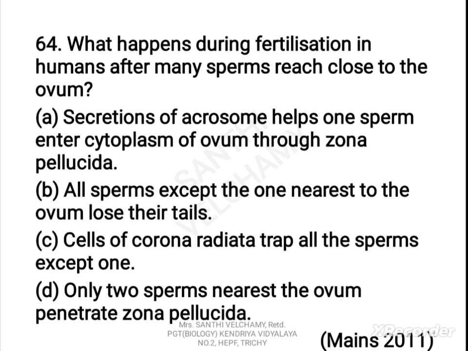C. Cells of corona radiata trap all the sperms except one. D. Only 2 sperms nearest the ovum penetrate zona pellucida. The correct answer is A. Secretions of acrosome help one sperm enter the cytoplasm of ovum through zona pellucida.